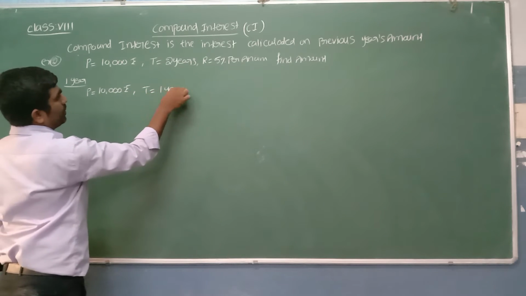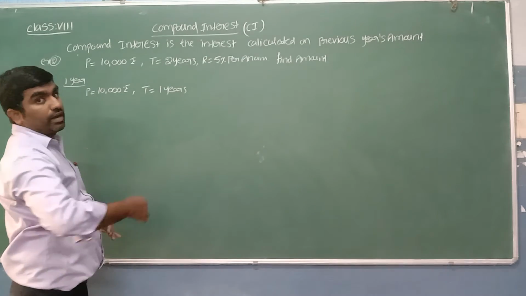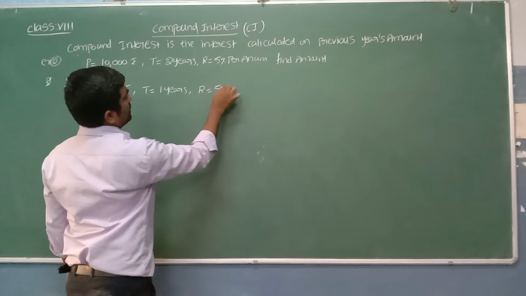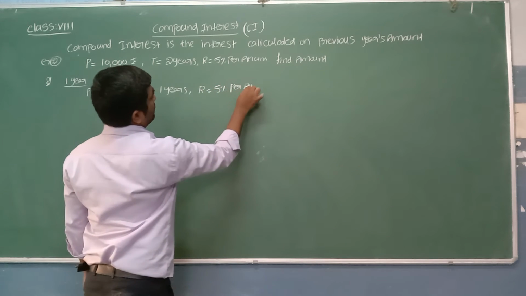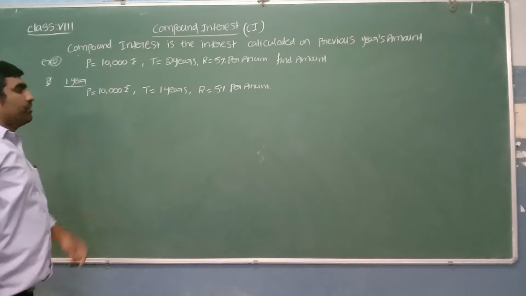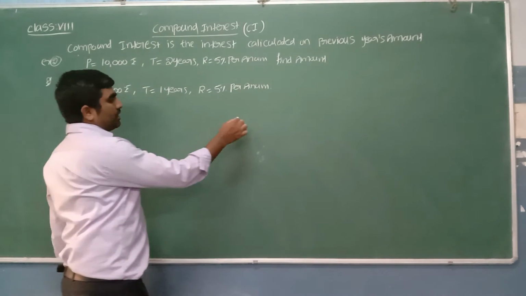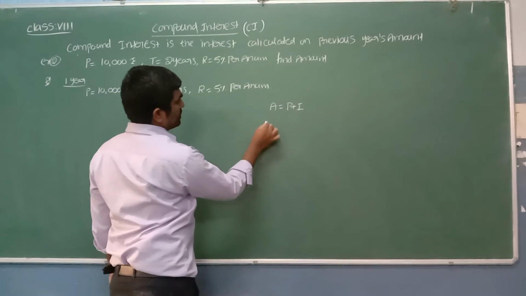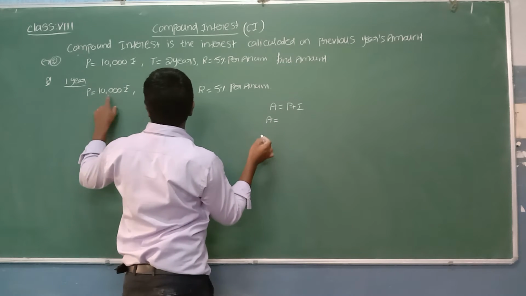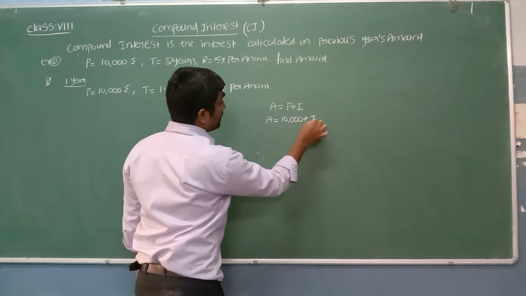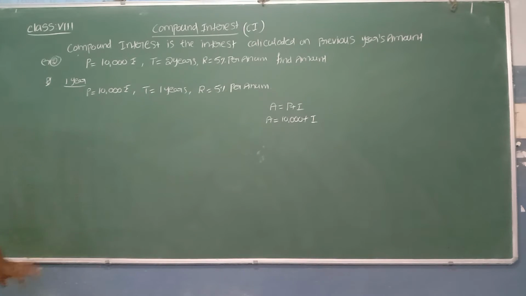It is 2 years, no. One year we calculate the interest here. Next, rate of interest is the same, 5% per annum, per year. Now we will find here. What is the amount formula I said? Sir, the amount formula is principal plus interest. Amount is equal to, what is the principal amount? The original amount I took, 10,000 borrowed. Plus we find the interest for how many years? Only 1 year. So what is the formula we know to find the interest?